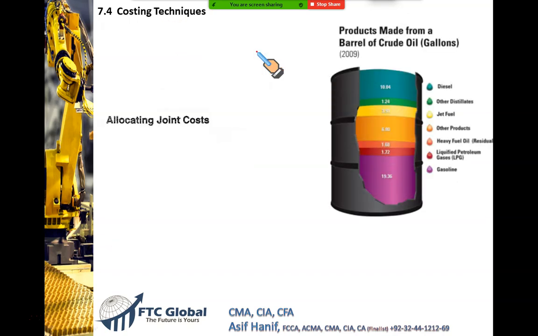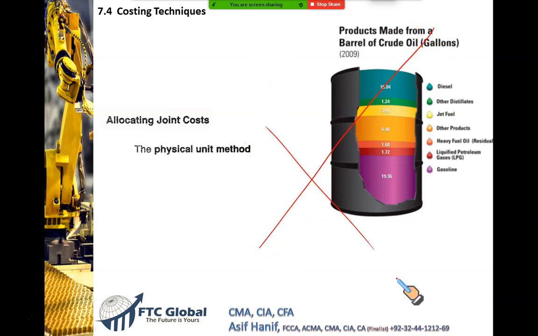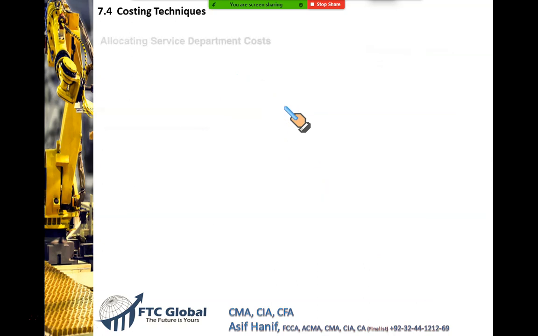So let's do. Then this one, allocating joint cost. Again, I'm going to put a big cross. Why? Because allocating joint cost is your Unit 9.1. Unit 9, Subunit 1, which we'll be doing, inshallah, next week. See, a lot of time has been saved.